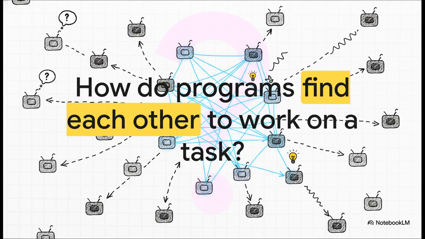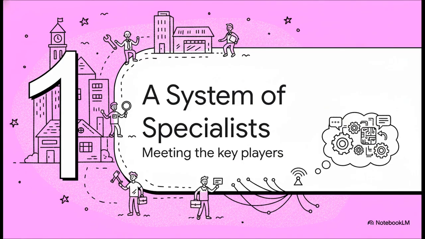And this is the central question, right? It's the big puzzle. You've got all these little specialized programs. Each one is an expert at one thing. They're all ready to work, but here's the catch. They have no idea the others even exist. So how do they team up to solve a problem that no single one of them can handle on its own? Let's find out.